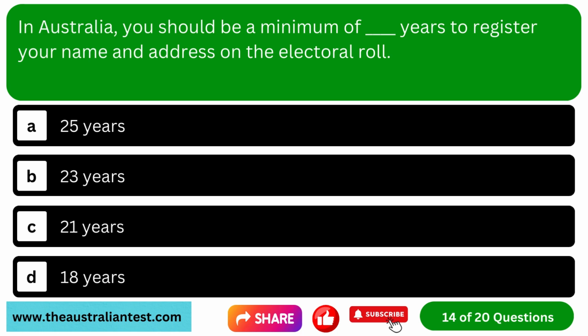Question 14. In Australia, you should be a minimum of how many years to register your name and address on the electoral roll? Option A, 25 years. Option B, 23 years. Option C, 21 years. Option D, 18 years.